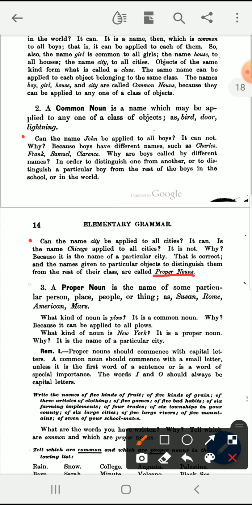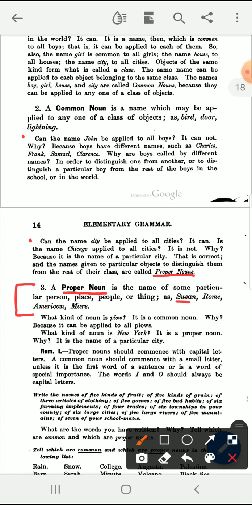Let's learn the definition of a proper noun. A proper noun is the name of some particular person, place, people, or thing. And we're given a few examples.